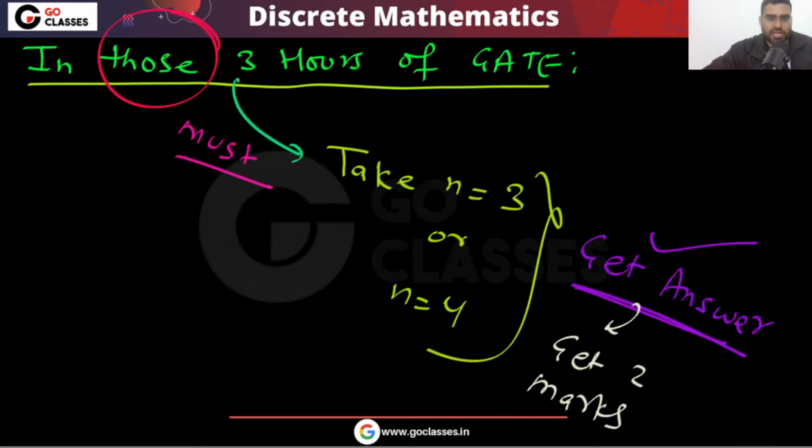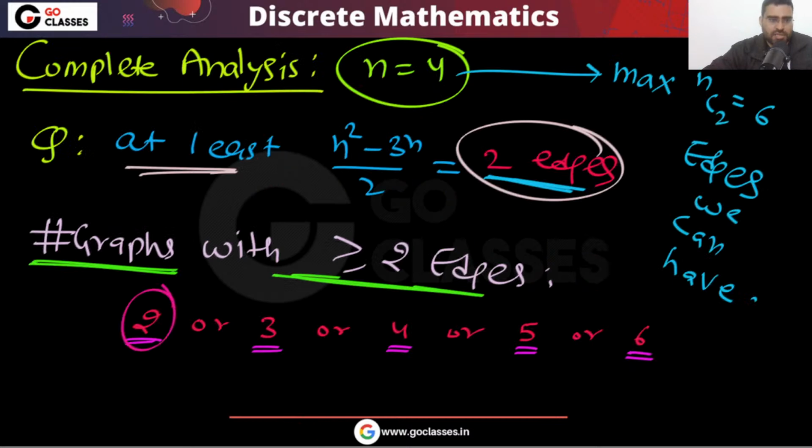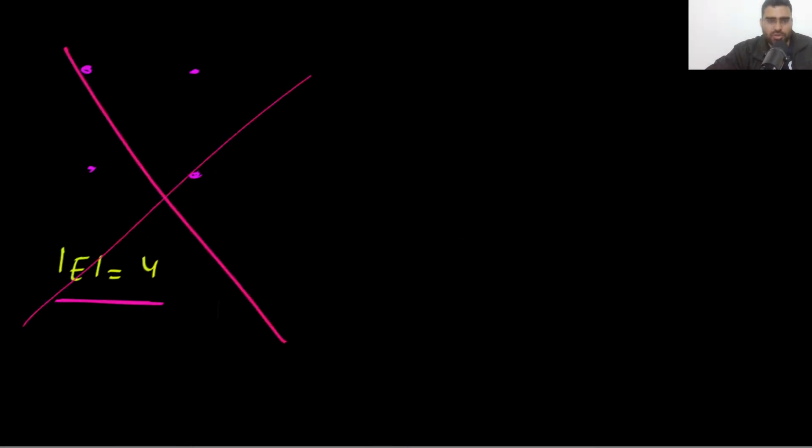So tell me, how many graphs with 2 edges? Simple question I am asking. If I ask you this question, let's assume you have n vertices. The number of simple graphs with labeled vertices.